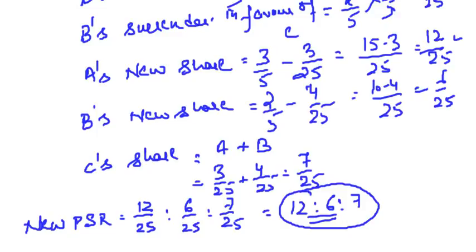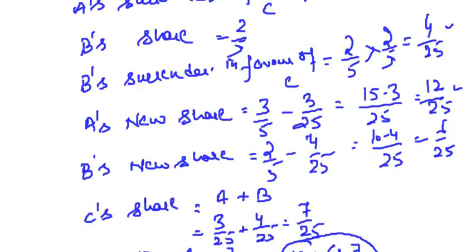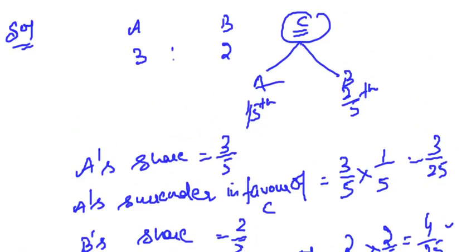So in this question, C acquires some fraction of a part from A's old share and some fraction from B's old share. Combine them, that becomes C's new share, and we will calculate what is left in A's plate and what is left in B's plate. Right? So this was the solution to this problem. Okay?